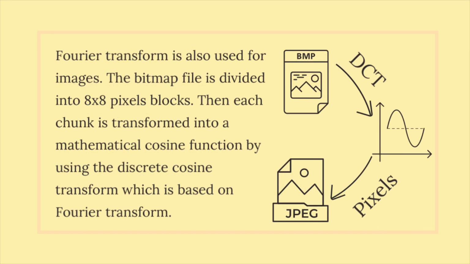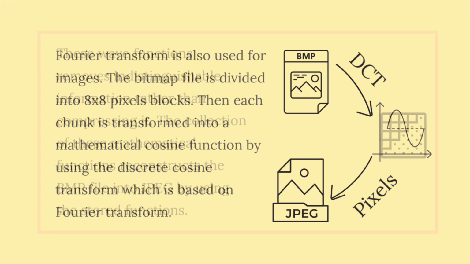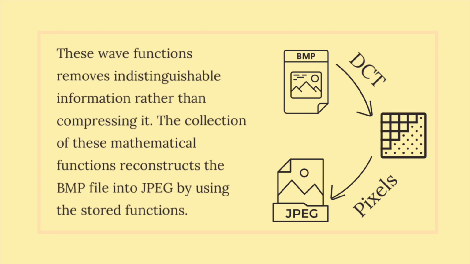Fourier transform is also used for images. The bitmap file is divided into 8 by 8 pixel blocks. Then each chunk is transformed into a mathematical cosine function by using the discrete cosine transform, which is based on Fourier transform. These wave functions remove indistinguishable information rather than compressing it. The collection of these mathematical functions reconstructs the BMP file into JPEG by using the stored functions.